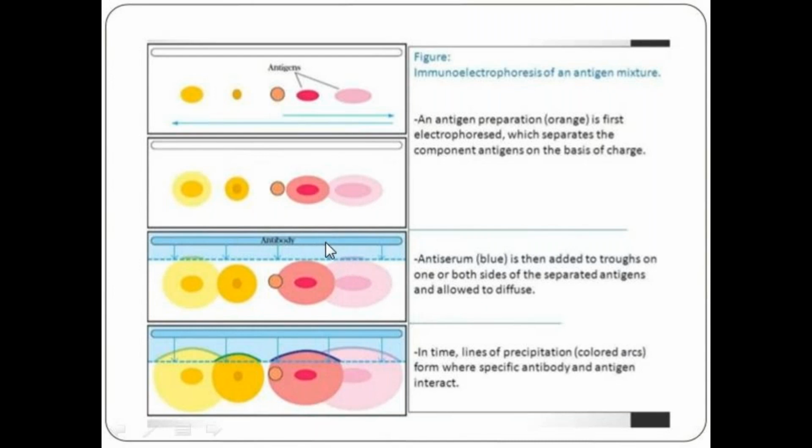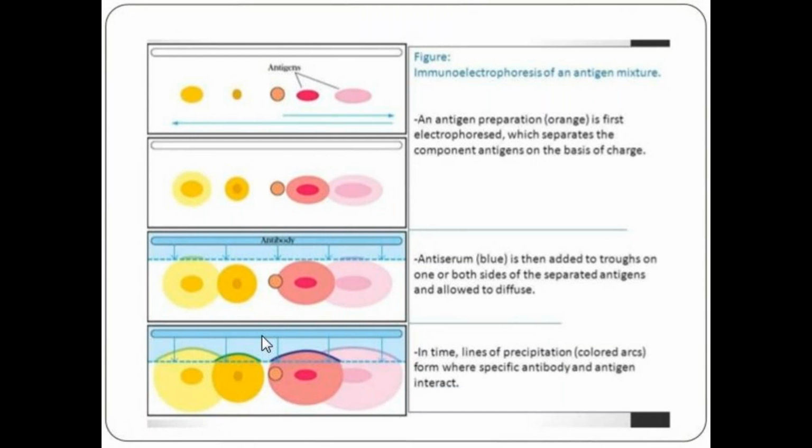Here, the antibody is then added to the troughs on both sides of the separated antigen and allowed to diffuse. Then what happens? Lines of precipitation form. These are the arcs. Arcs mean the sharing of antigenic determinants, and they are observed when specific antibody and antigenic determinants interact. Arc formation occurs when they share the antigenic determinant.